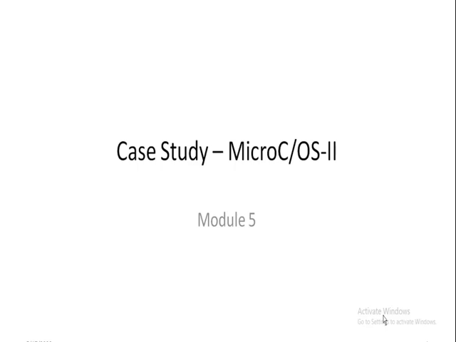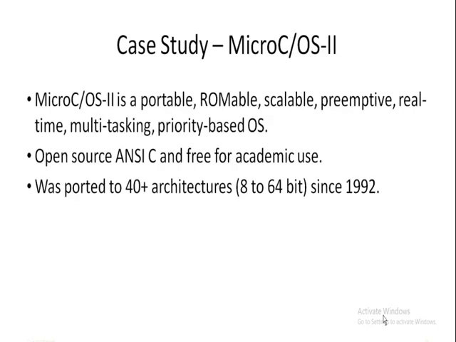Today we will learn about microC OS2. It's a simple, easy to use real-time kernel written in C language for embedded application development. microC OS2 is an acronym for Microcontroller Operating System version 2. microC OS2 is a portable, roamable, scalable, preemptive, real-time, multitasking, priority-based OS.